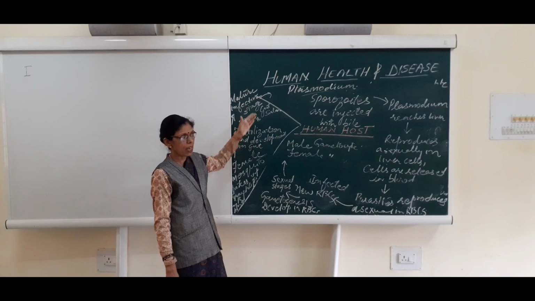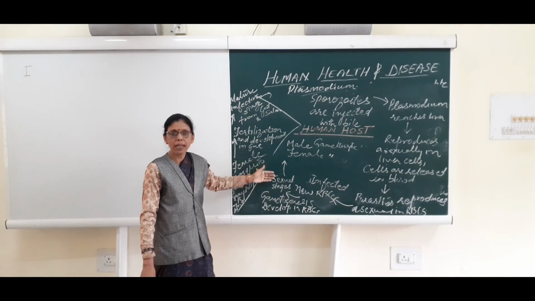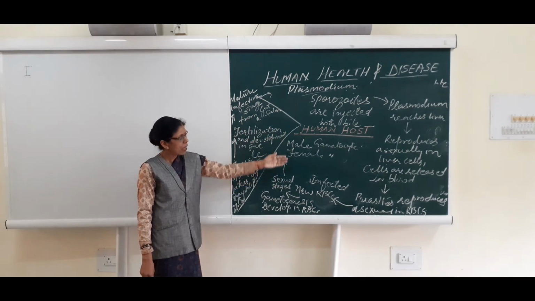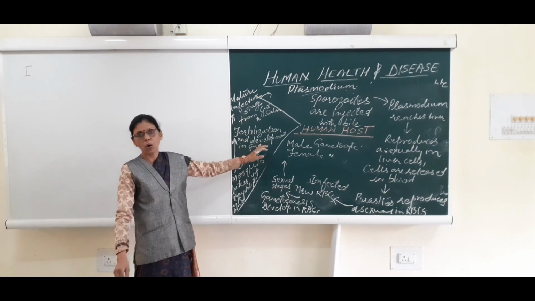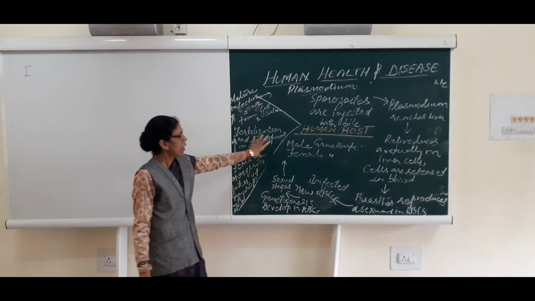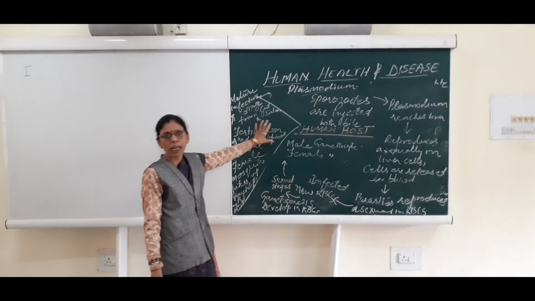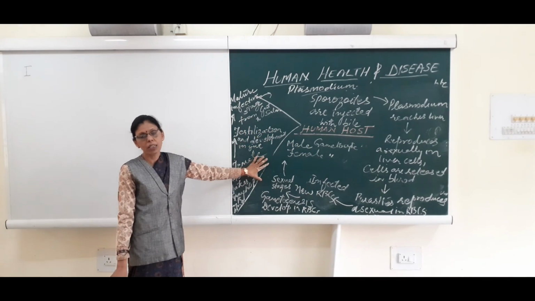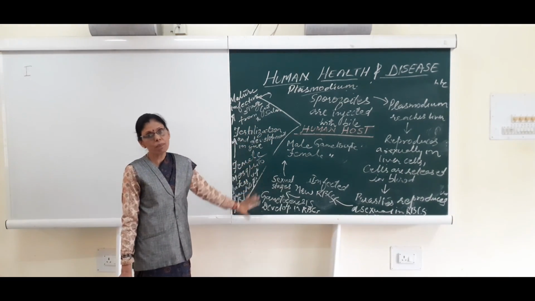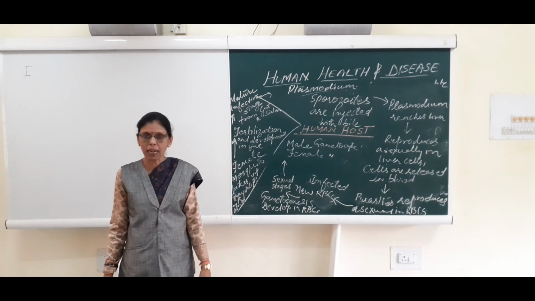Again, the life cycle of Plasmodium continues from one host to another. This is how it is done in two hosts, the human host as well as the Anopheles mosquito. This is about the life cycle of Plasmodium vivax, which causes malaria. Thank you.